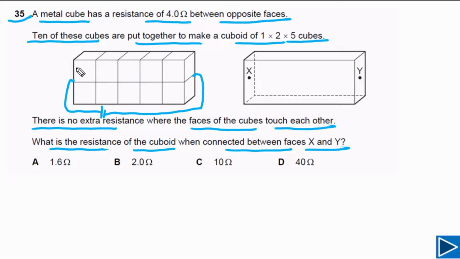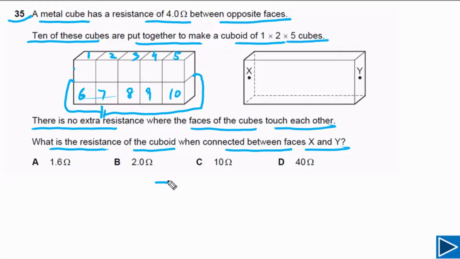First thing we need to understand: if we look at these cubes, this is the first cube, this one is the second, third, fourth, and fifth. This one is the 6th, 7th, 8th, 9th, 10th. These 5 cubes are connected end to end, which means they are connected in series, and the other 5 cubes are also connected in series.